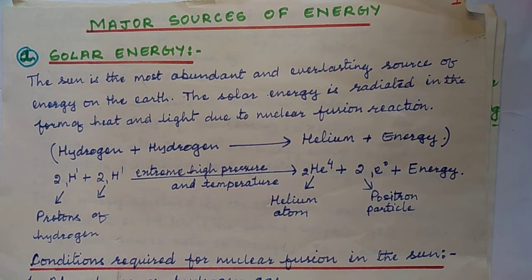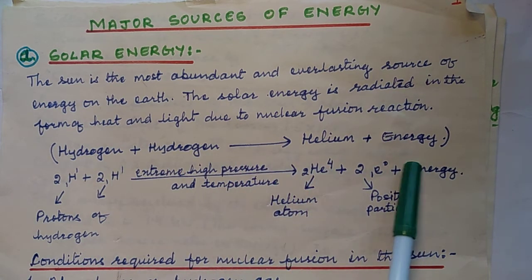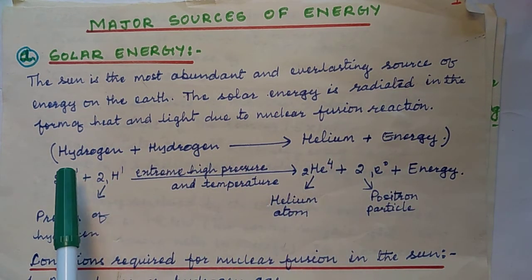The sun is the most abundant and everlasting source of energy on the earth. Solar energy is radiated in the form of heat and light due to nuclear fusion reaction. The tremendous amount of heat and light is produced in the sun due to nuclear fusion reaction. Nuclear fusion reaction takes place in this manner. This is the word equation for the reaction.